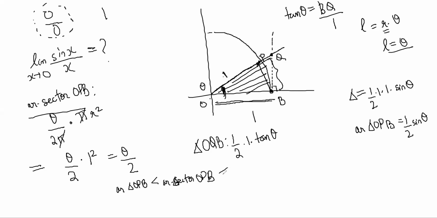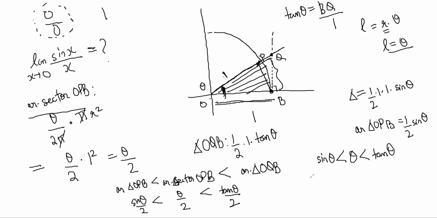be less than area of triangle OQB. That is clear from the figure only. The OPB triangle area is lesser than the sector area, and the sector is lesser than this triangle. So what is this? Sine theta by 2 is less than theta by 2 is less than tan theta by 2. So you have something like sine theta is less than theta is less than tan theta.